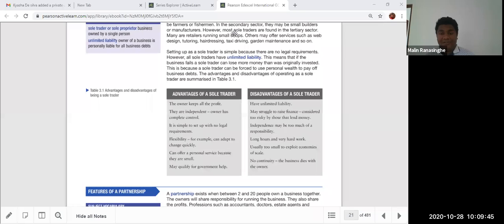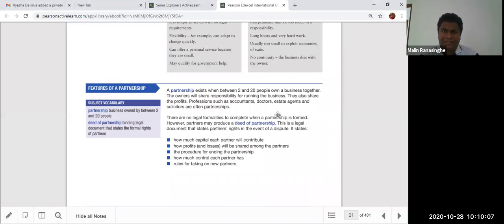Long hours and hard work, and usually too small to exploit economies of scale. You can't do bulk purchasing and you don't have your own facilities. You can't hire a lot of staff because you can't pay that much in salaries, and there is no continuation of the business, because the business dies with the owner.